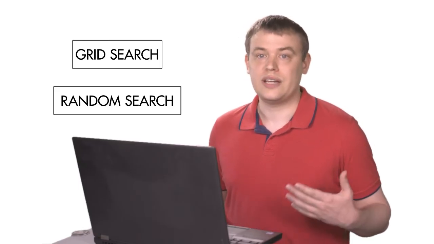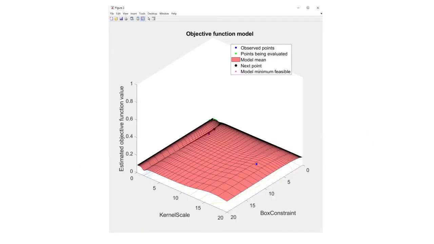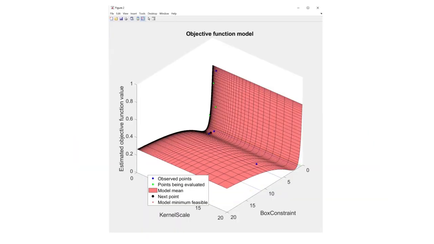They also don't take advantage of the fact that as we evaluate more and more combinations of hyperparameters, we learn how those values affect our results. For that reason, you can use techniques that create a surrogate model, or an approximation of the error as a function of the hyperparameters. Bayesian optimization is one such technique.